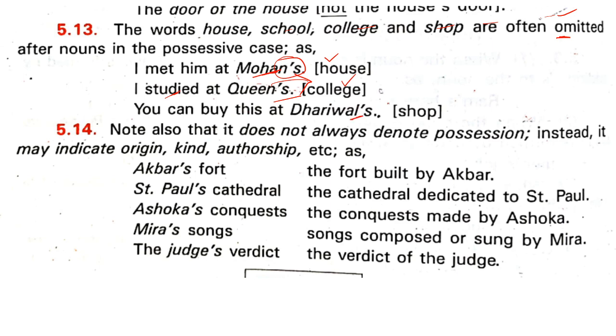You can buy this at Dariwal's. मतलब वो एक shop का नाम, मतलब that is known as that, right? So you can say from where do you buy a thing? You buy a thing from a shop, so it is understood a shop. Therefore, here the omission of what? The particular words, like the nouns to which it is possessed. I mean, it is in possession to what? So those things are simply omitted.